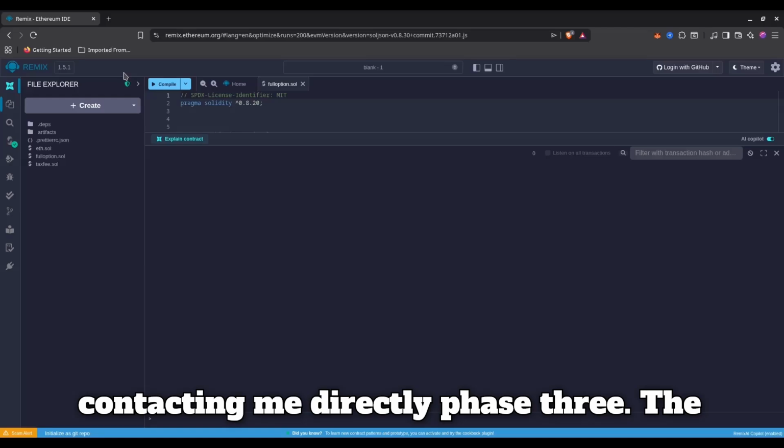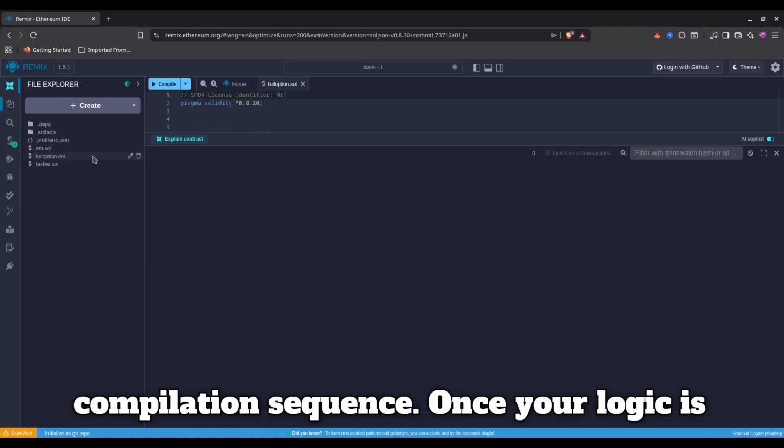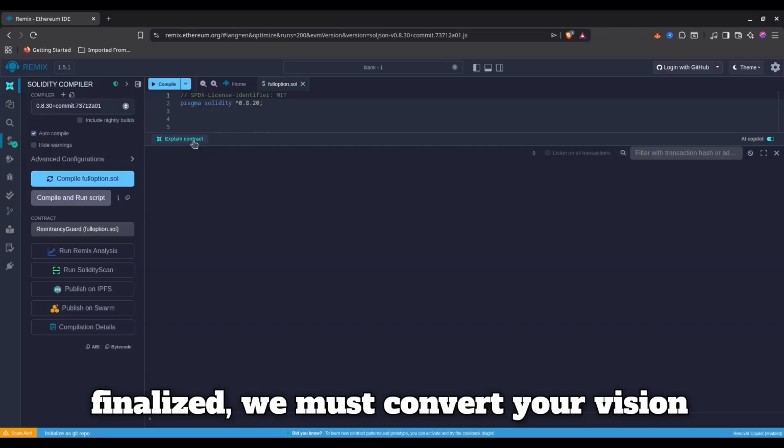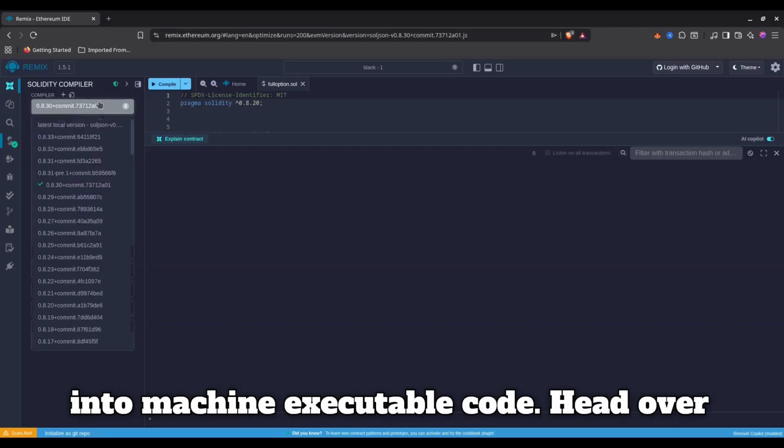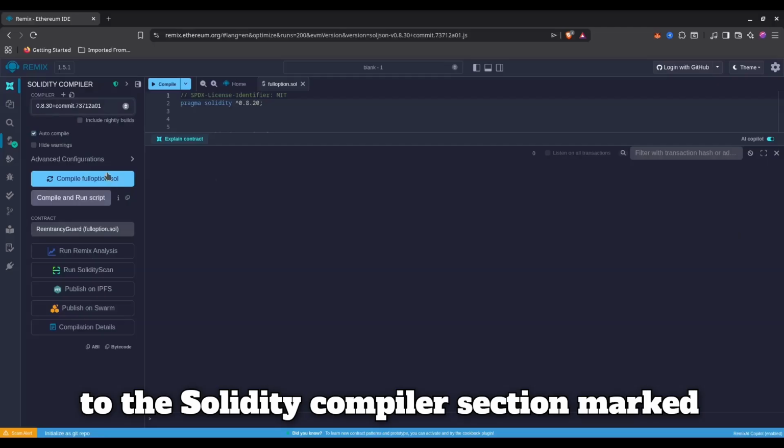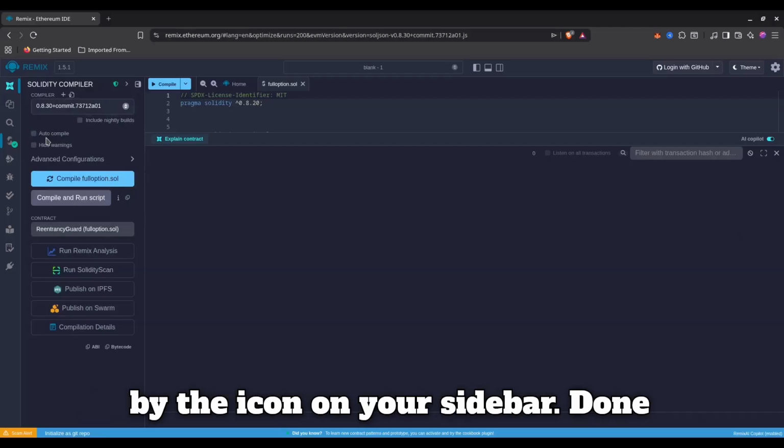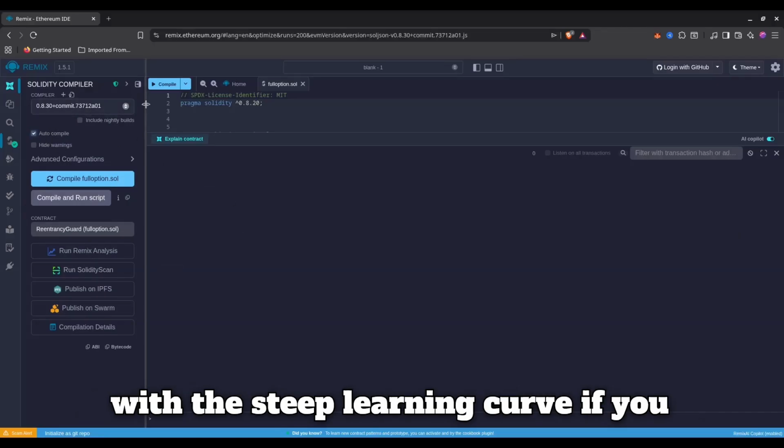Phase 3. The compilation sequence. Once your logic is finalized, we must convert your vision into machine-executable code. Head over to the Solidity compiler section, marked by the S icon on your sidebar.